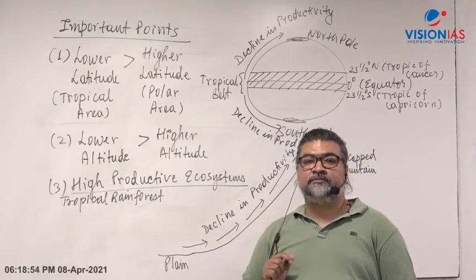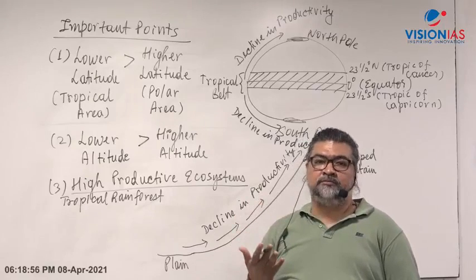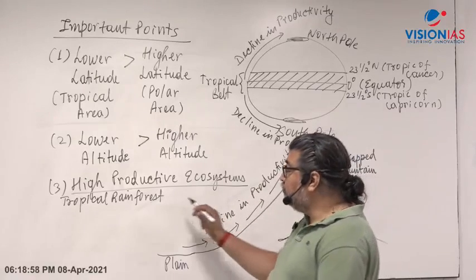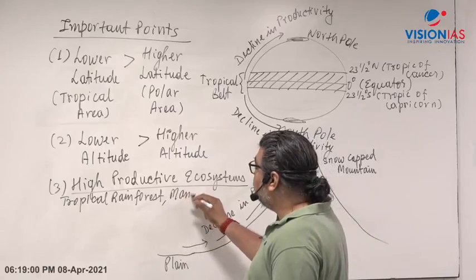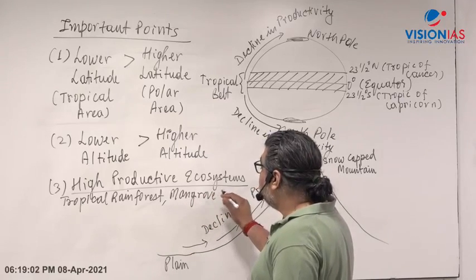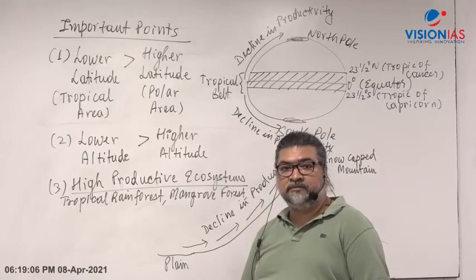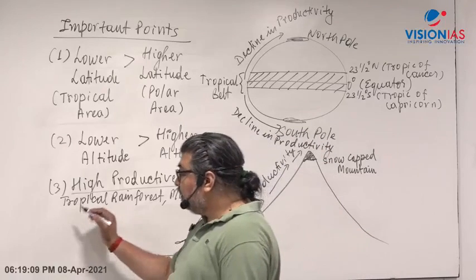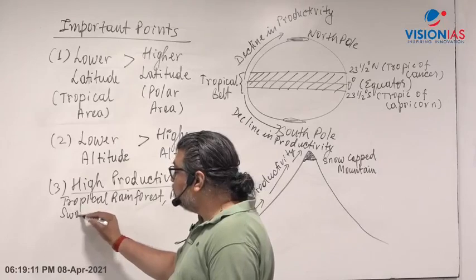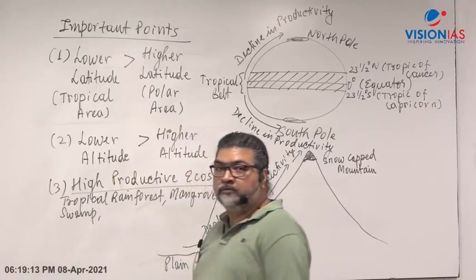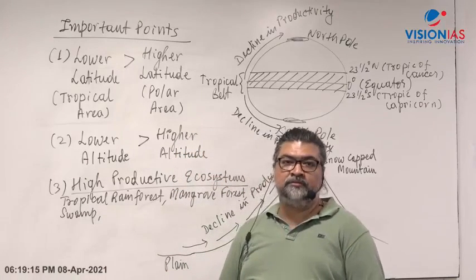Tropical rainforest will generate more. Then, mangrove forest. Mangrove forests are green in color and have the chlorophyll molecule and carry out photosynthesis. Then there is the swampy area, swamp. Mangrove is also a swamp area.